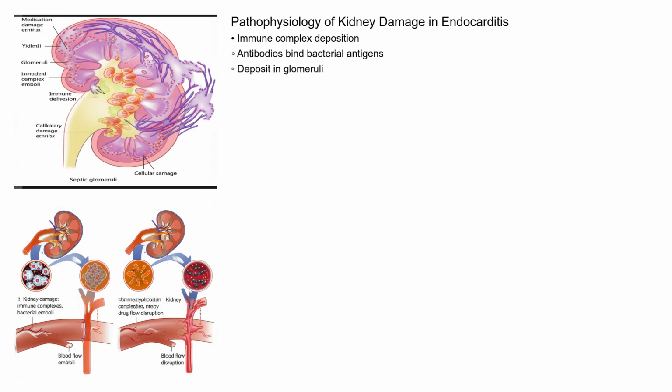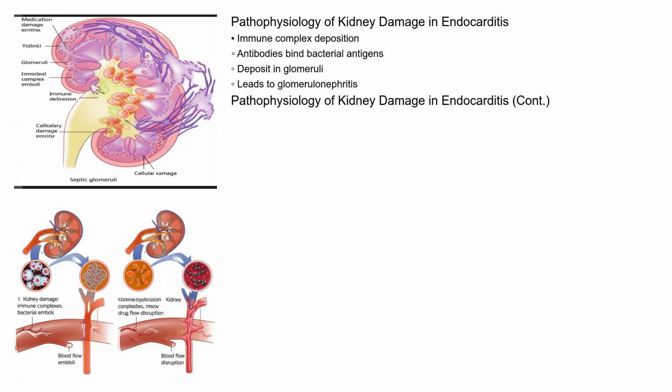Secondly, direct injury to the kidneys can occur due to septic emboli. These are small clumps of bacteria and debris that break off from the infected heart valve and travel through the bloodstream, lodging in the small blood vessels of the kidneys, causing localized damage and infarction. Furthermore, medications used to treat endocarditis, like aminoglycosides, can be nephrotoxic, directly harming kidney cells. Finally, hemodynamic changes related to the heart infection and inflammation can lead to reduced blood flow to the kidneys, further compromising their function. Let's look at the epidemiology, or who is most affected.